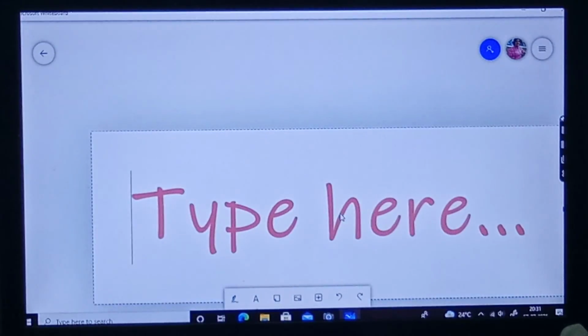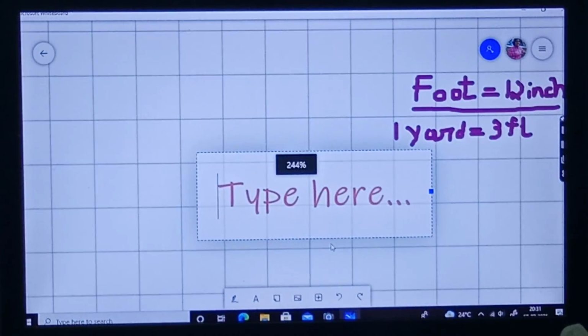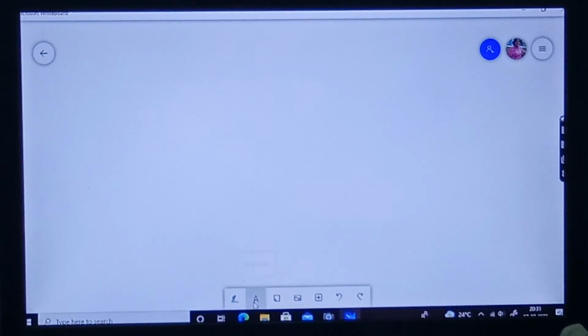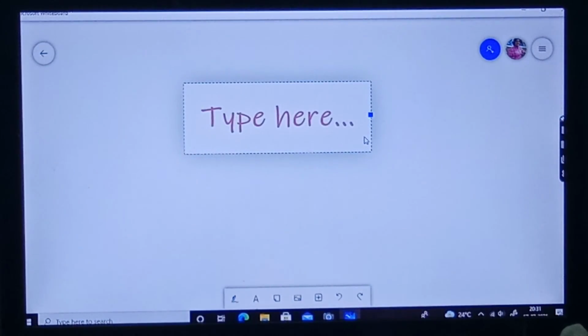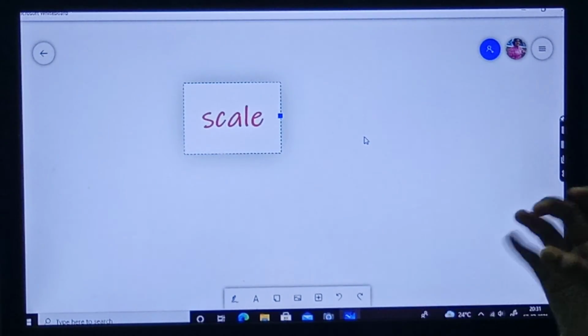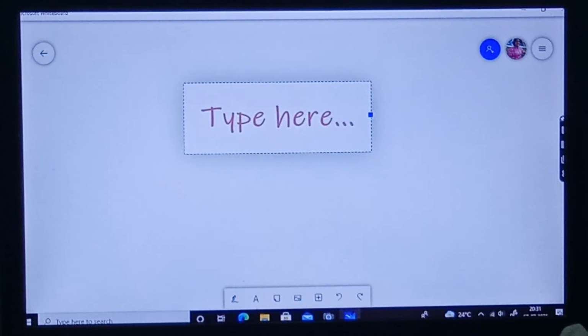Now, there are some instruments to measure the length. The first one is the scale. Now you can write a ruler, scale or a ruler. It's better to write a ruler.